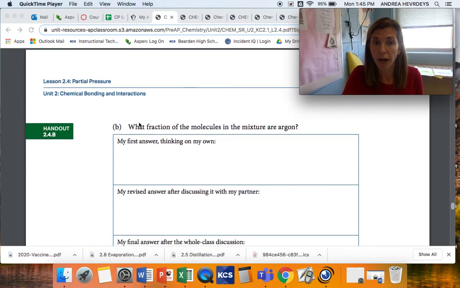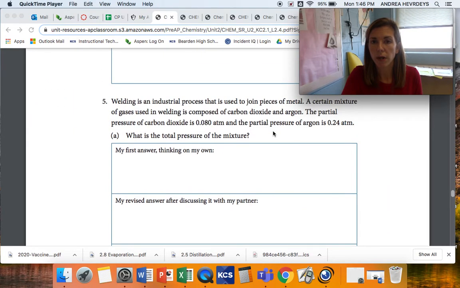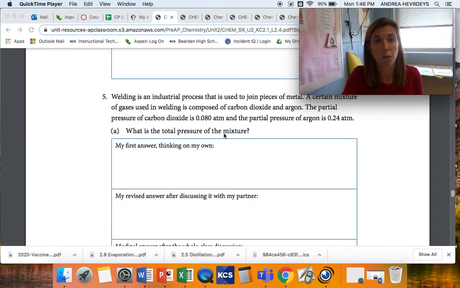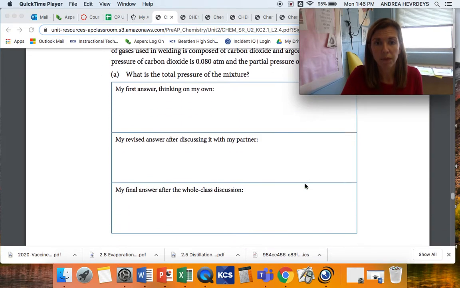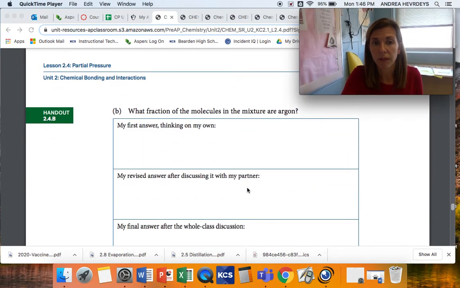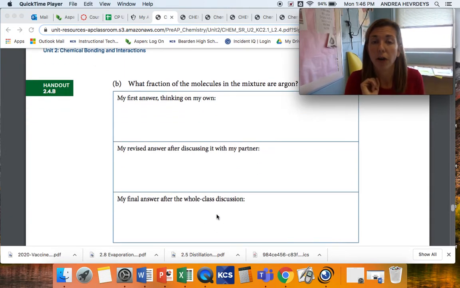6 asks what fraction of molecules in that mixture are argon. So now, because we know the partial pressure of argon is 0.24 atmospheres, and now we know the total pressure in the mixture is 0.32 atmospheres, that's your fraction. 0.24 divided by 0.32 is 0.75. Some people in the class also wrote 3/4 because they really wanted it to look like a fraction, but it's okay to have decimals. 0.75 would be our fraction of those molecules.